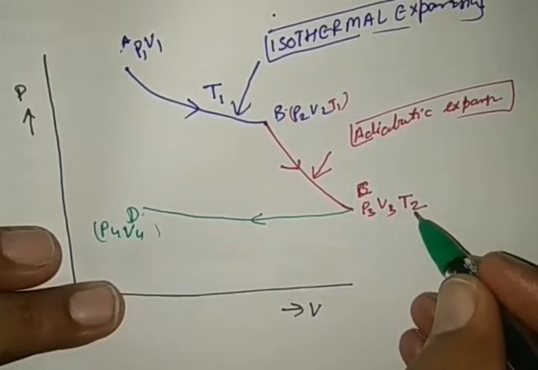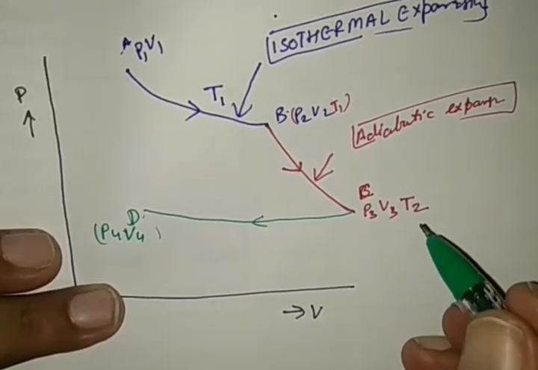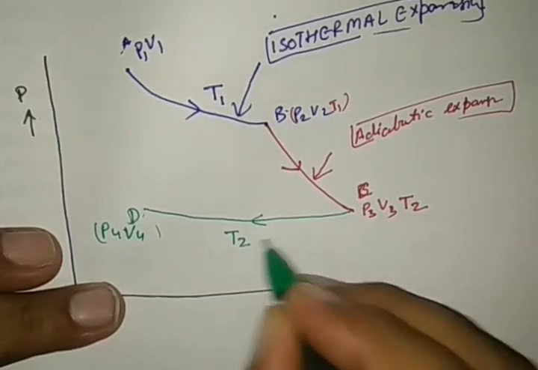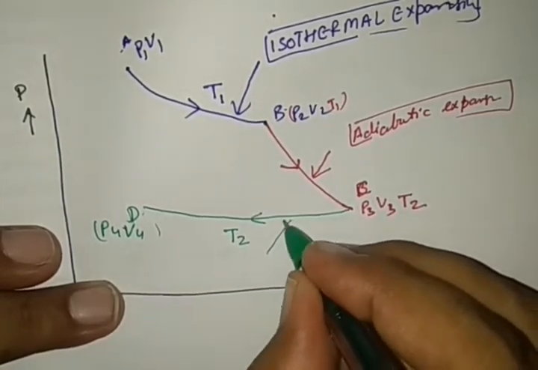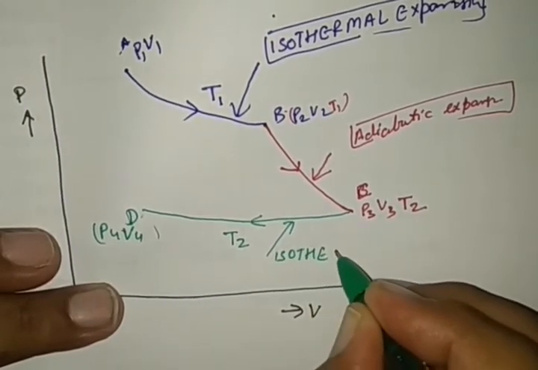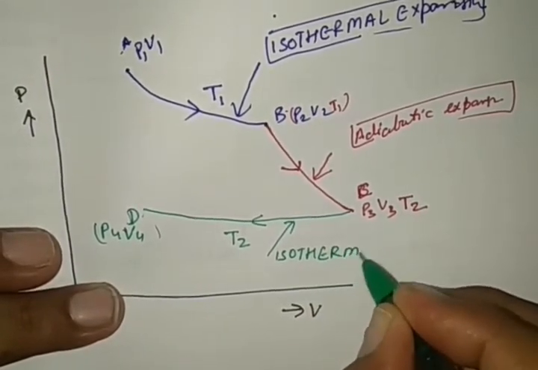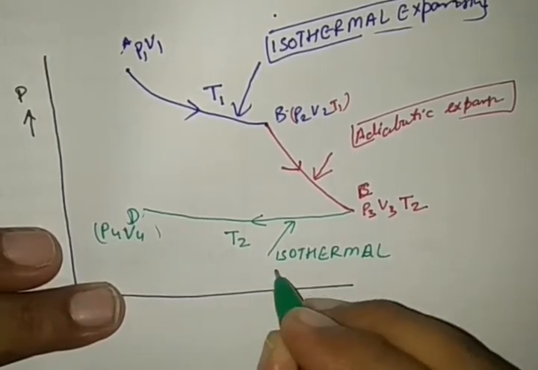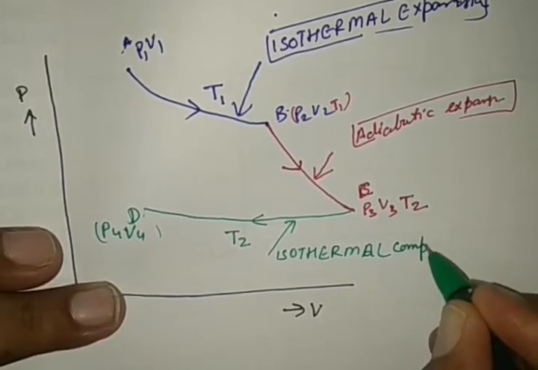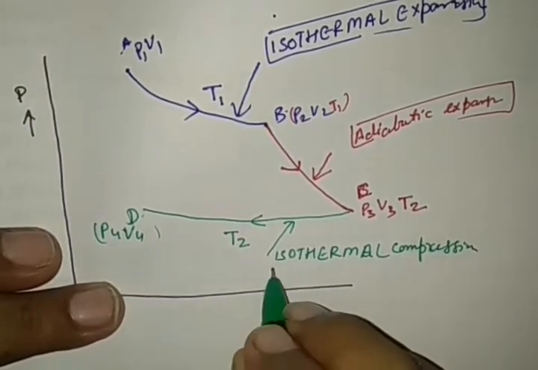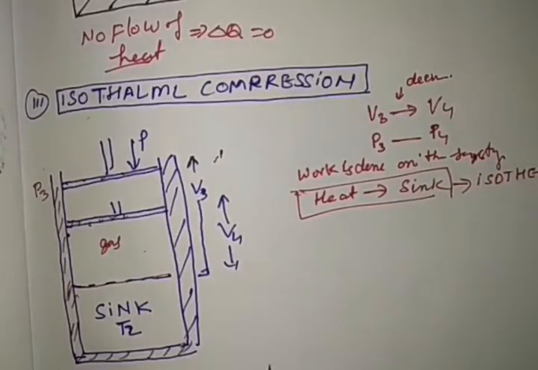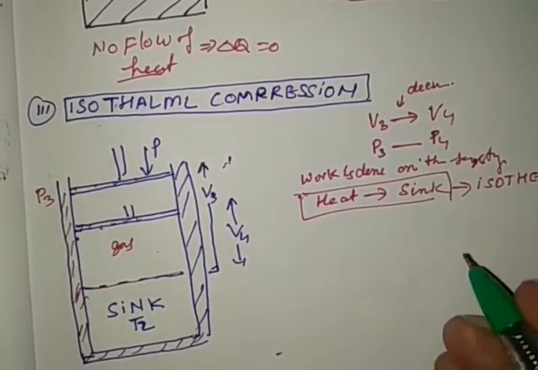But the temperature in this system remains constant at T2 because it is under isothermal condition. So it is called isothermal compression of the working substance from C to D. This we can see here in the diagram in this way.